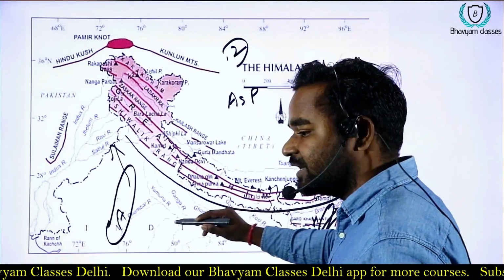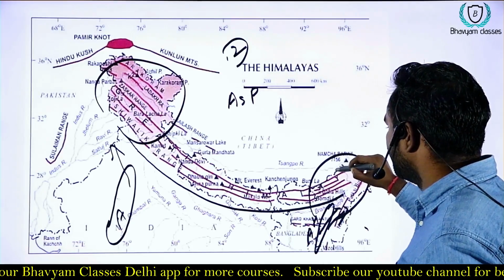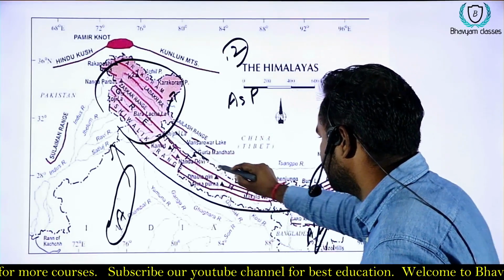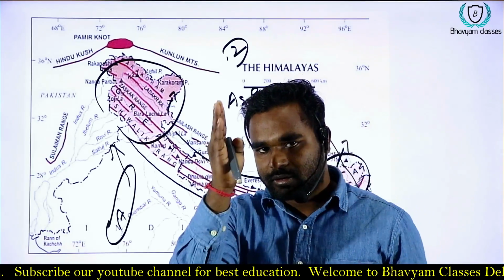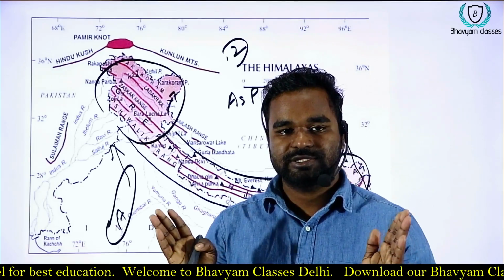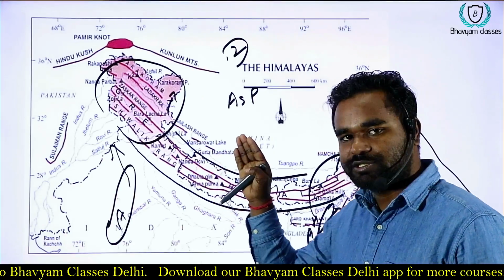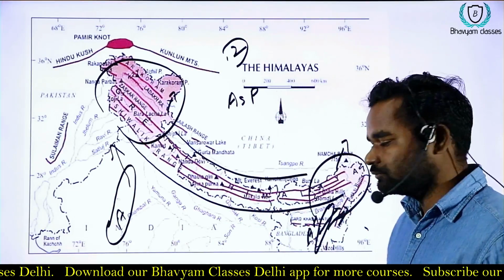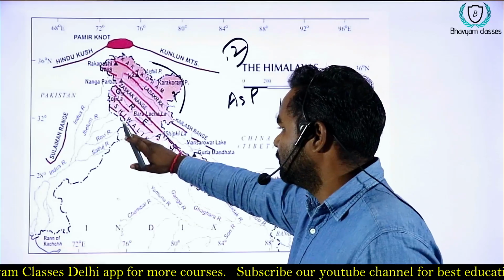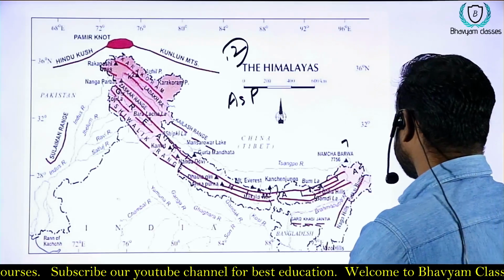That's why this portion goes to the north and this portion bulges back and forms a U shape or a half circle, or a convex shape, because it is forced by 2 different ranges in 2 directions, and this area is bulged back and forms an arc. So I hope you are clear why its shape is convex, because it is forced by 2 different ranges from 2 sides. Okay, let's move.